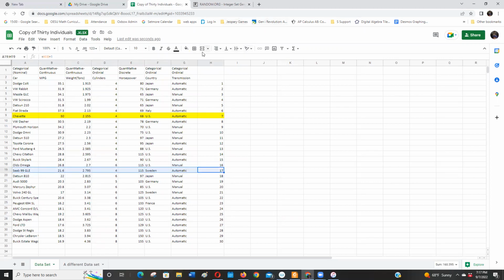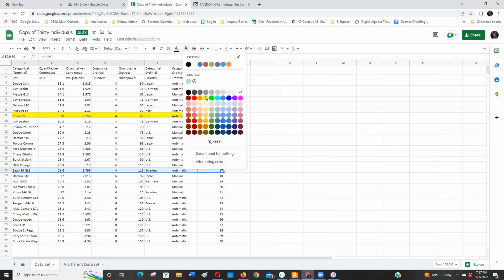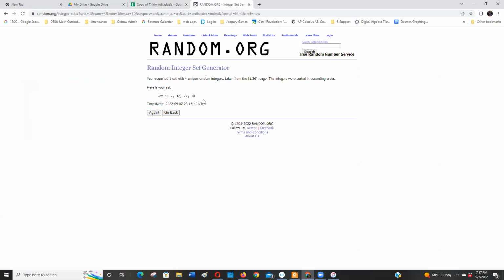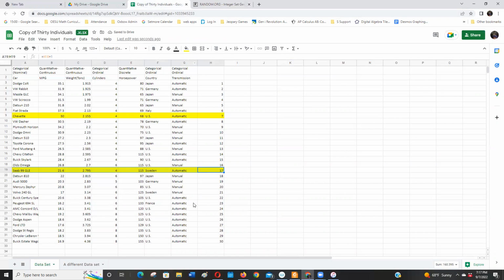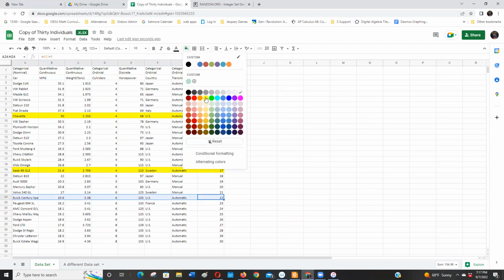Saab. Do they even make Saabs anymore? 22 and 28. As you can see, I have memory issues. 22, 22. It's scary. 22 and 28. So those are the individuals that I'm going to pick in the sample.